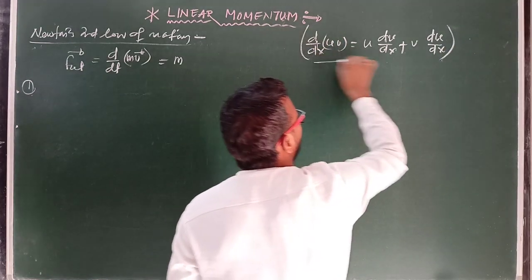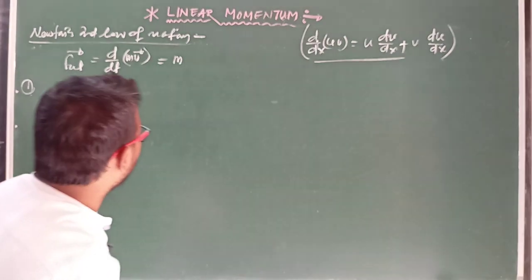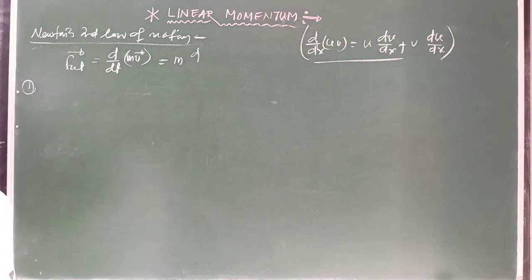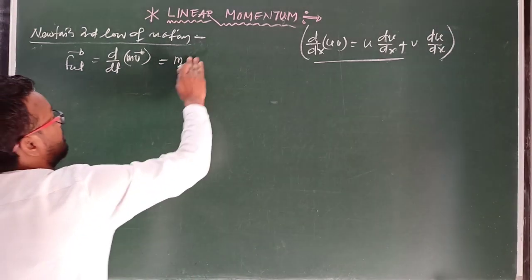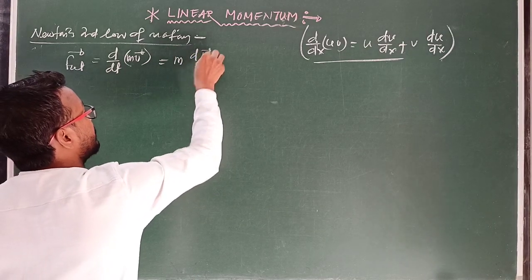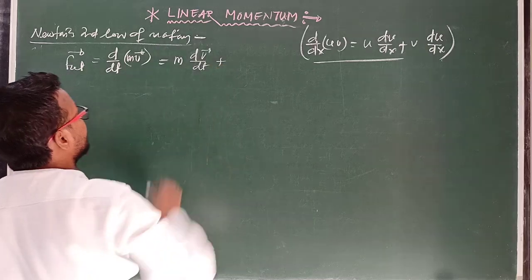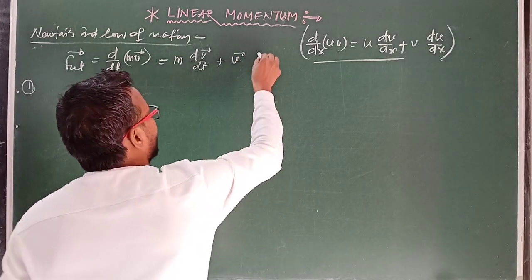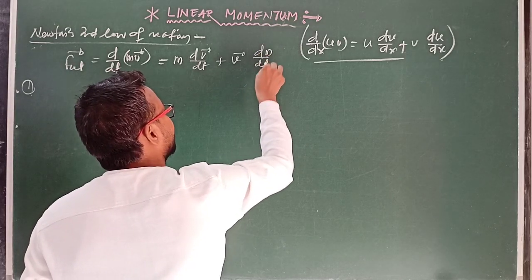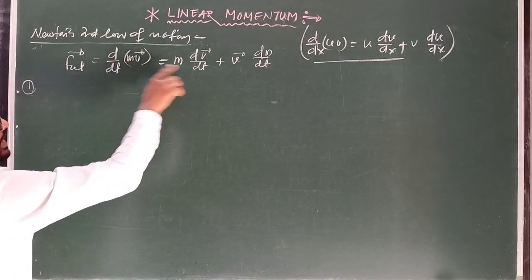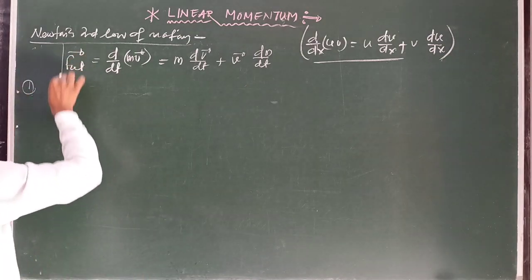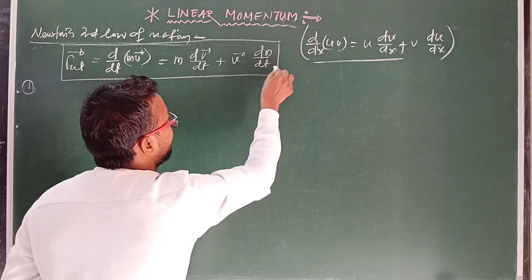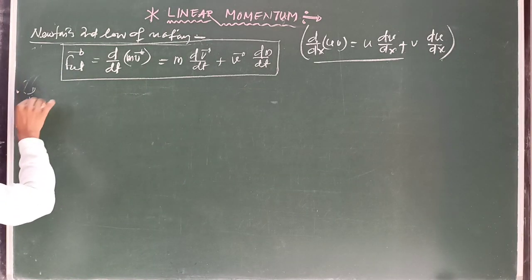This is the product rule we have to apply here. So if you apply this here, then F net equals m times the differentiation of velocity with respect to time, plus velocity as a common factor times dm by dt. If both mass and velocity are variable quantities, this is the general expression for Newton's second law of motion.